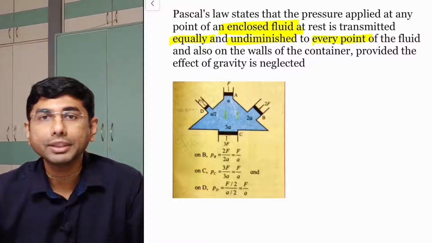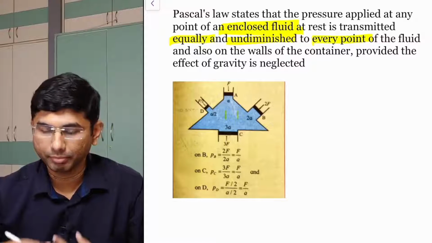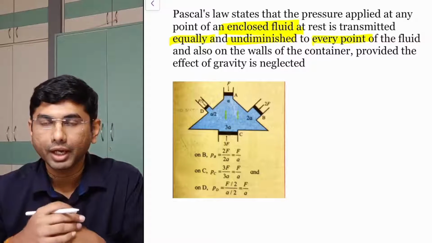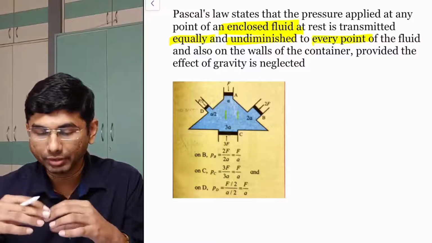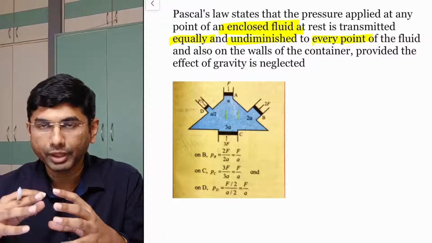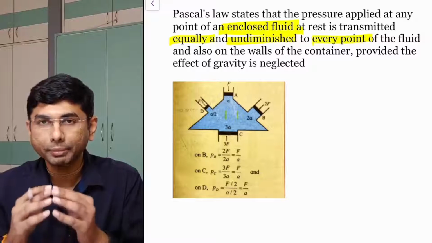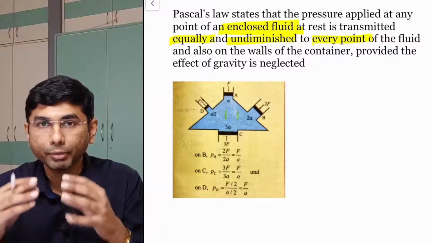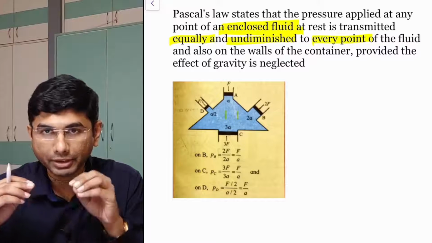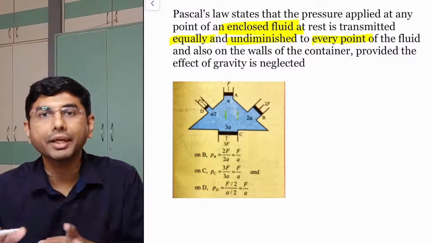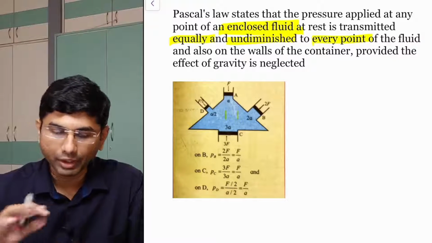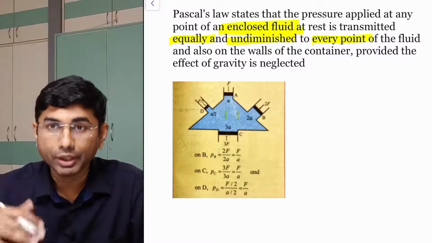Or you might have seen people making a balloon out of chewing gum. When the chewing gum is blown, it again comes in a spherical form. Why? Because the pressure exerted by the mouth, the air pressure which is being pumped, is equally distributed to all the walls. These are some of the examples, but we'll see the different applications.